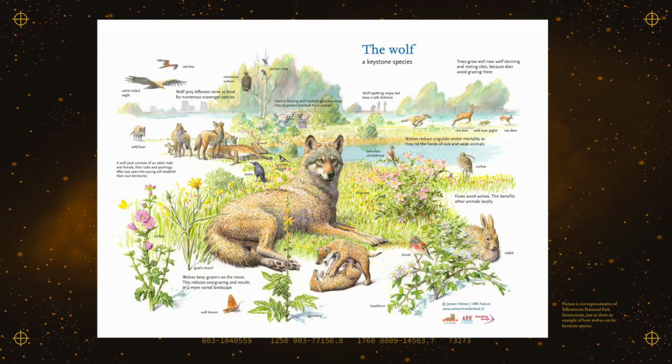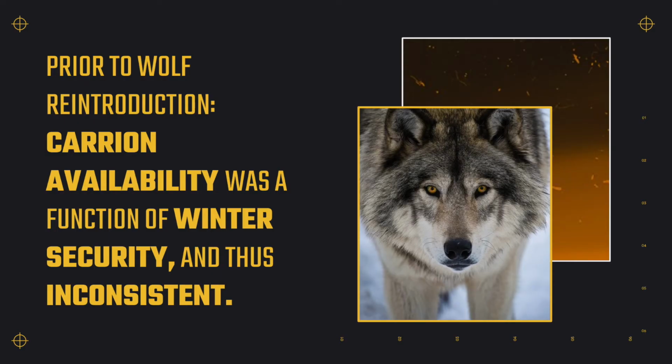In the 1920s, gray wolves were removed from Yellowstone National Park because they were overconsuming prey, especially elk. They were reintroduced 70 years later as a means to restore and preserve species and their biodiversity. Originally, winter severity in wolves determined carrion availability, which many scavengers rely upon for survival and reproduction. During wolf absence, carrion availability was dependent on winter severity.